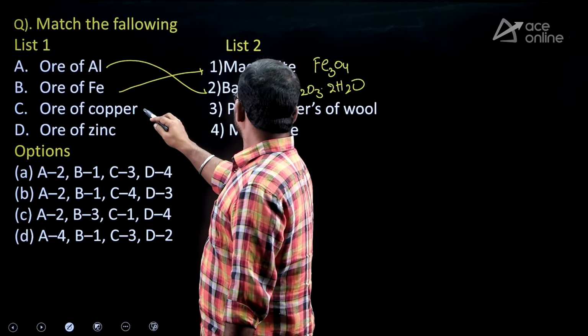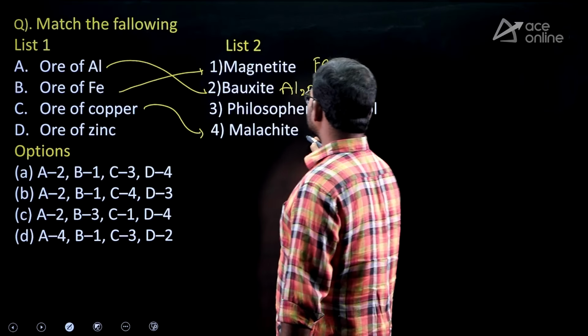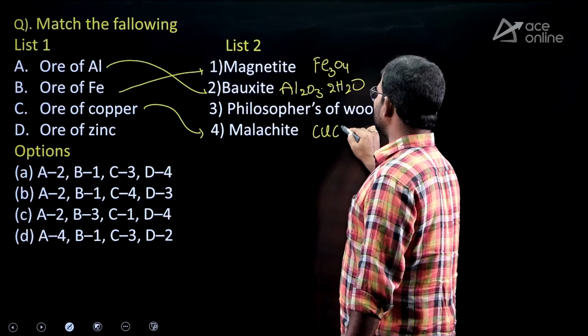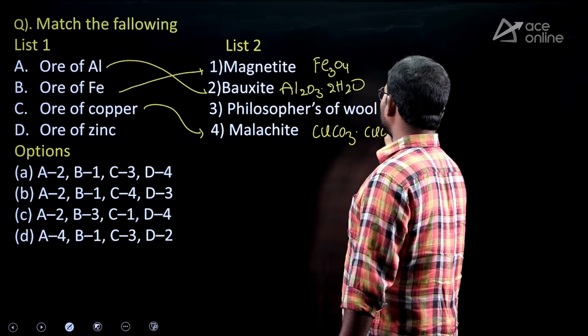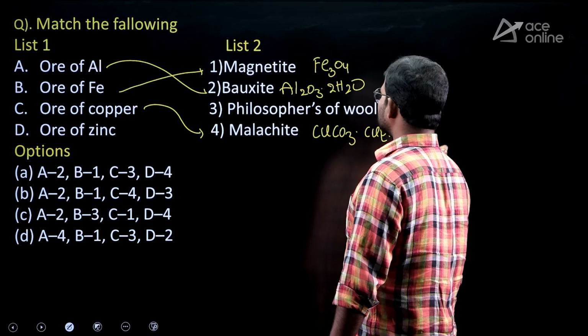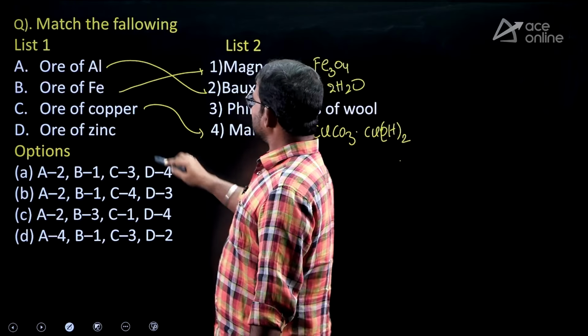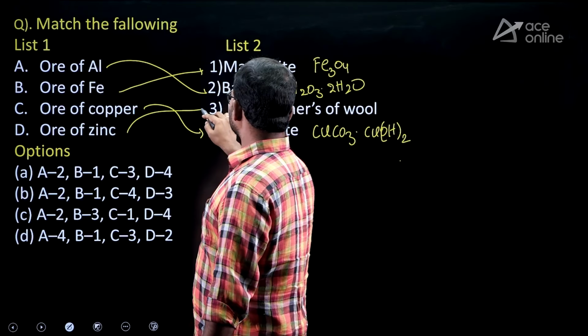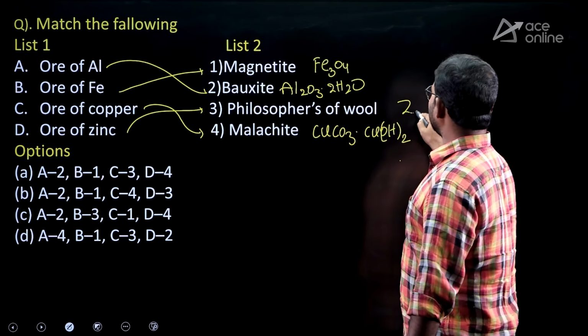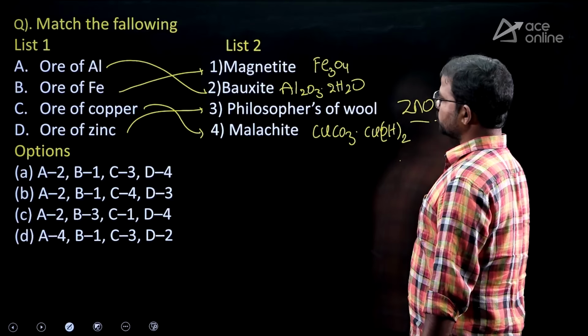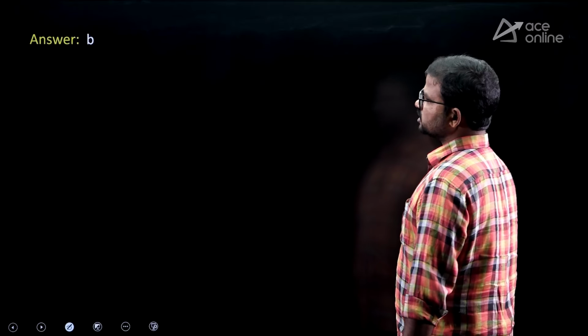Next, copper, malachite, CuCO3 Cu(OH)2. Next, zinc, philosopher's wool, which is zinc oxide, ZnO. So this is the correct one. These are the correct concepts concerning that.